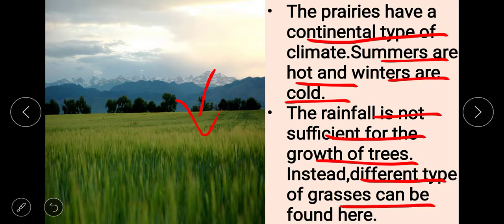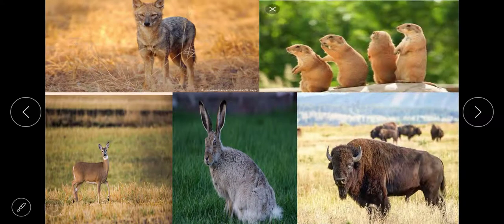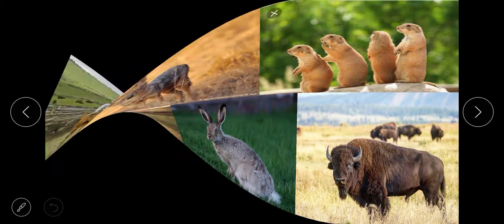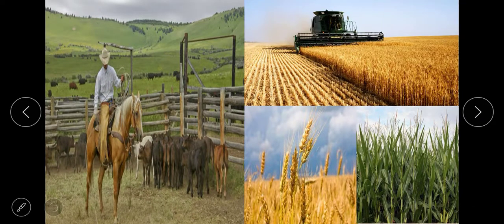The common animals found in prairies are the jackal, the fox, the rabbit, prairie dogs, deer, and the bison. The grasslands of the prairies were the home of the Native Americans, often called the Red Indians, and they were the actual inhabitants of the continent.